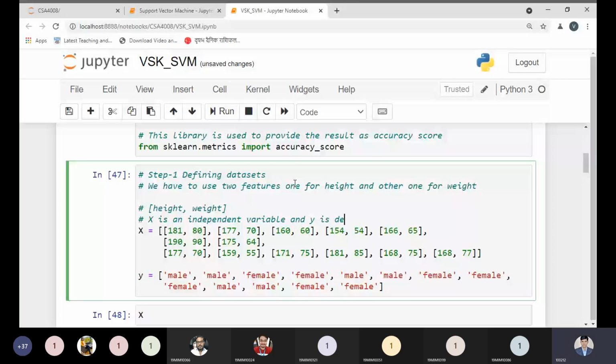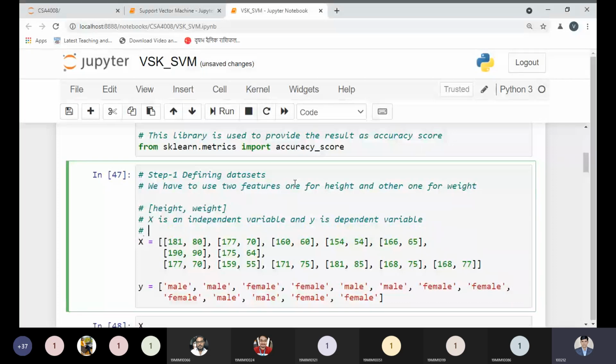Why are we saying this is the independent variable and this the dependent variable? Because based on these features, height and weight, you will be determining the gender of a person.